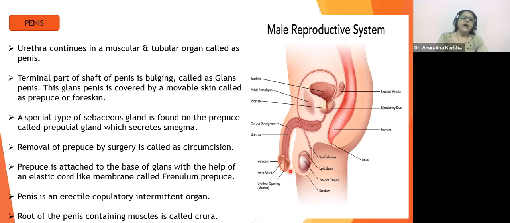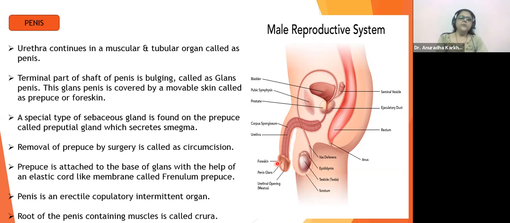Fine. So this is going to be the penis, which has a bulging, tapering terminal end, and this bulging end will be called glans, which will have a covering of prepuce or foreskin. Fine. A special type of sebaceous gland is found on the prepuce. Sebaceous means oil secreting.